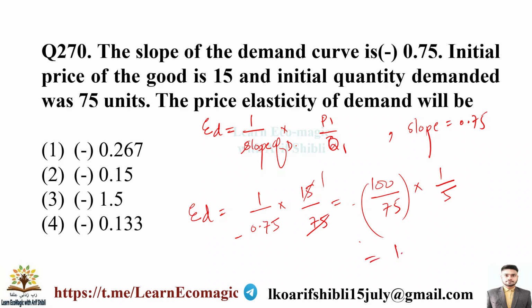So the answer, this will be 1.33 and this will be 0.2. So the right answer for this question will be, after calculating the value, minus 2.266, because this value is in minus. So right answer for this question will be option 1.